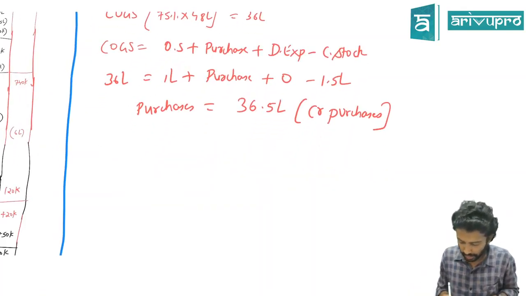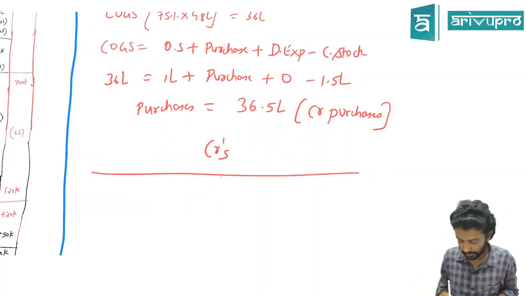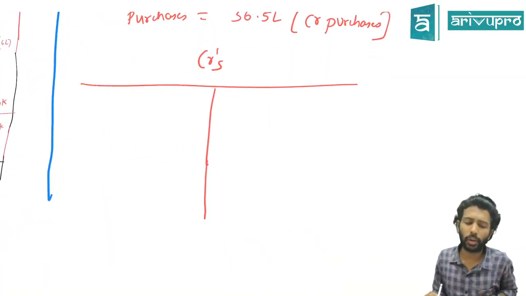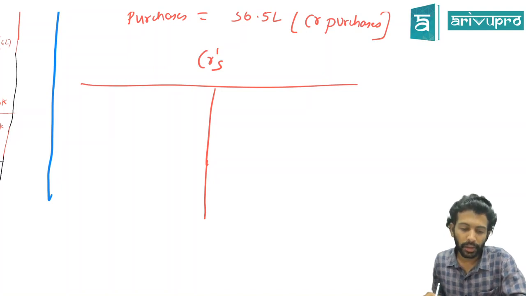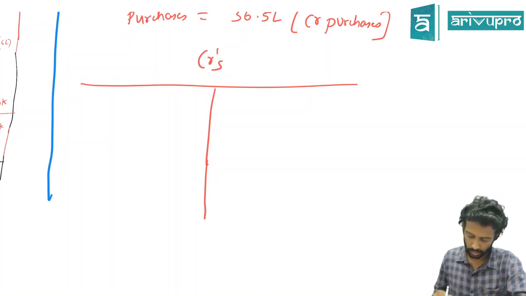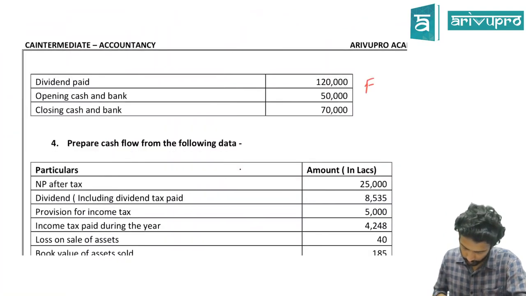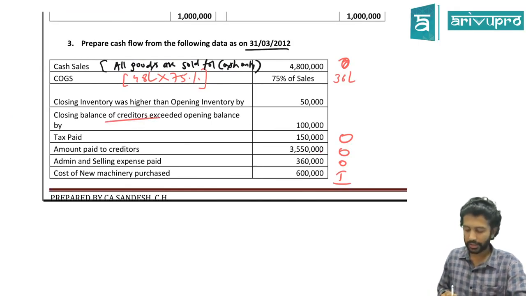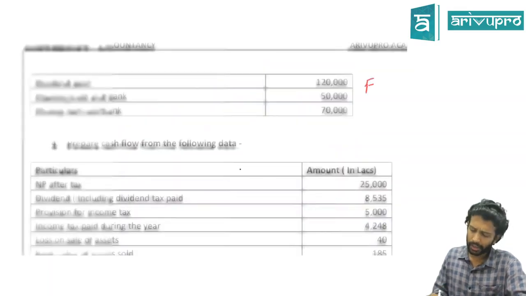Let's prepare the creditors account, since that information is also given. Okay, another unnecessary one. What have they told? Closing balance of creditors exceeded opening balance by 1 lakh. Assume any number, the answer will not change.